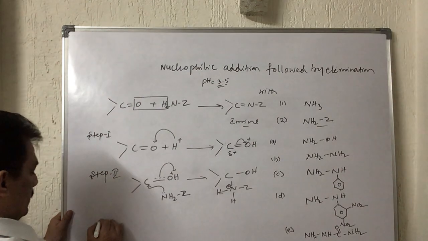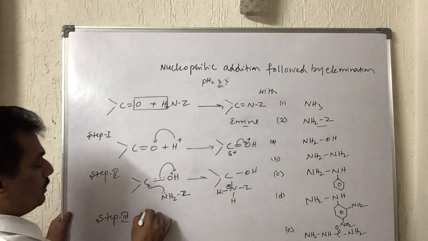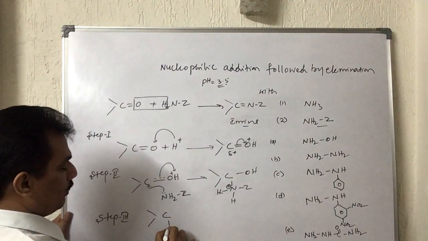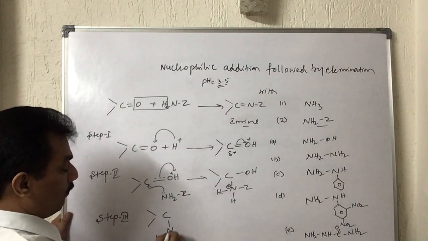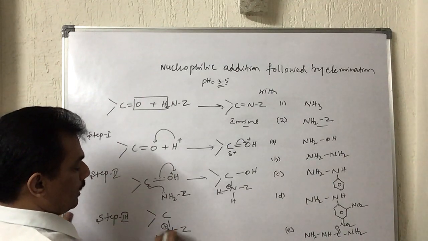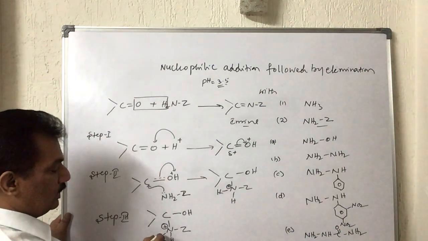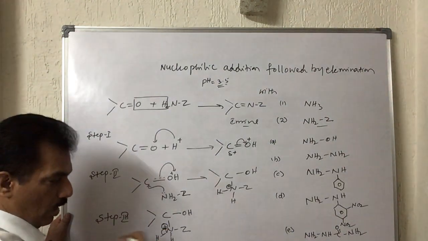And this intermediate product is formed after elimination of H plus. Why H plus? Because nitrogen already has a positive charge, and to neutralize that positive charge, H plus will go out.